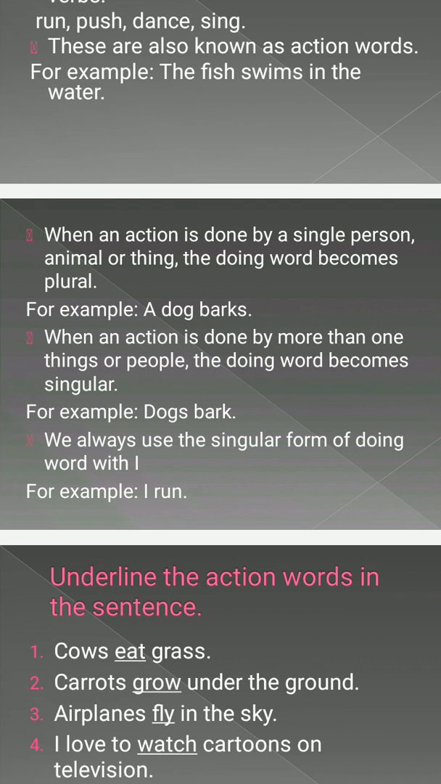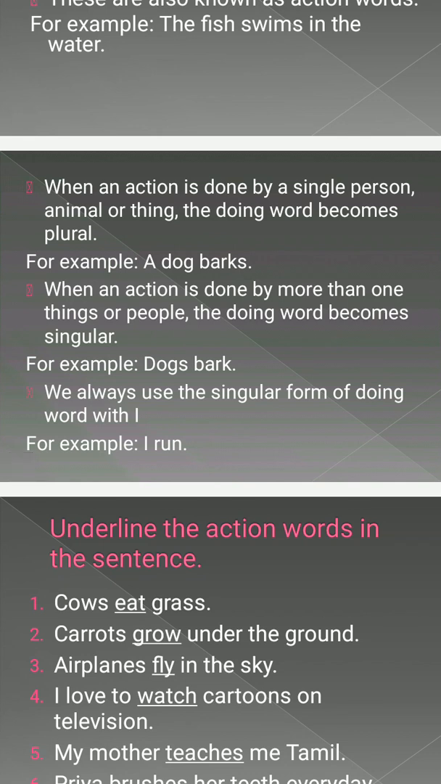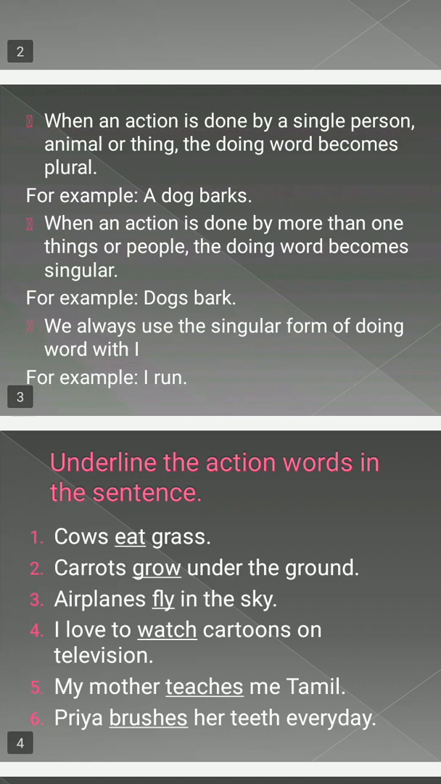Secondly, when an action is done by more than one person, animal or thing, like 2, 3, 4 or so, then the doing word does not take the s, opposite to the previous. Like a dog barks, but if there are dogs, we will write bark only, we will not write barks. The work here is bark, so it will remain bark only because more dogs are there. As an example, we write dogs bark.